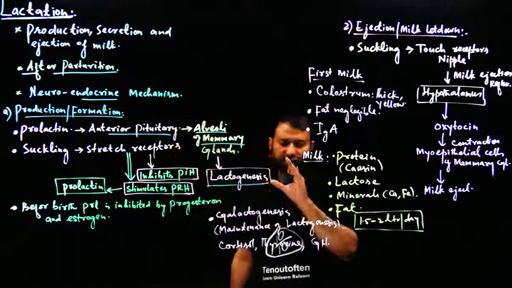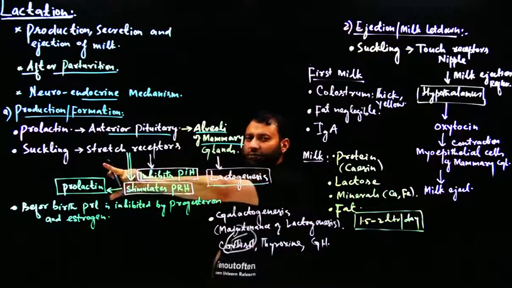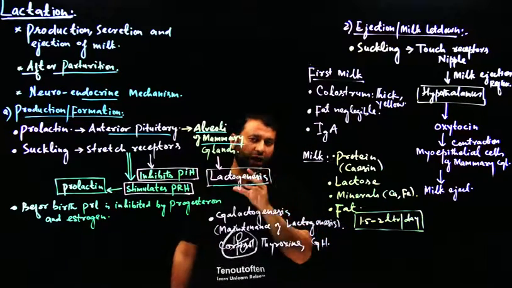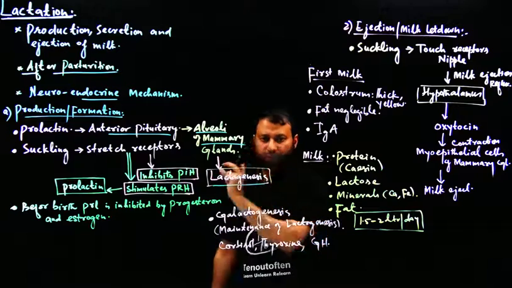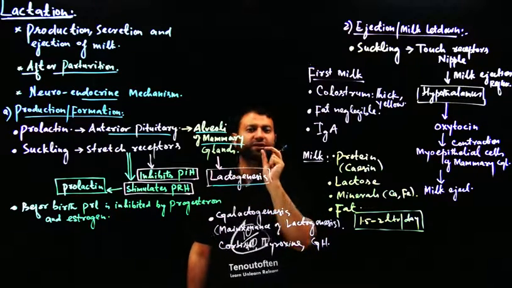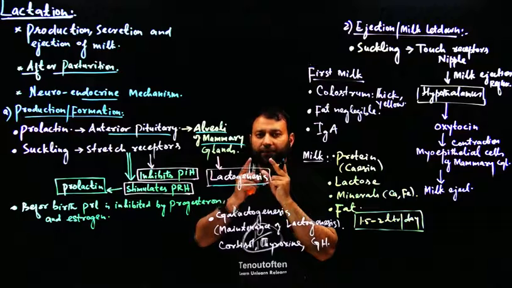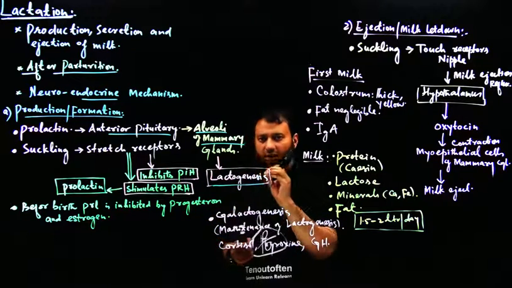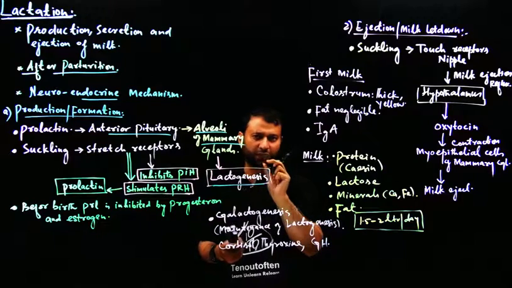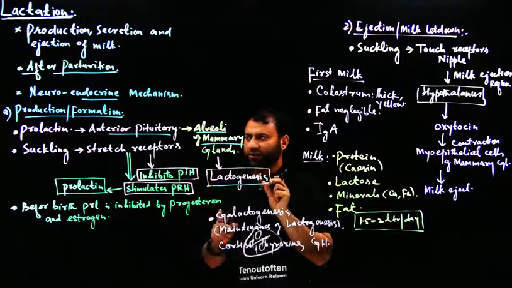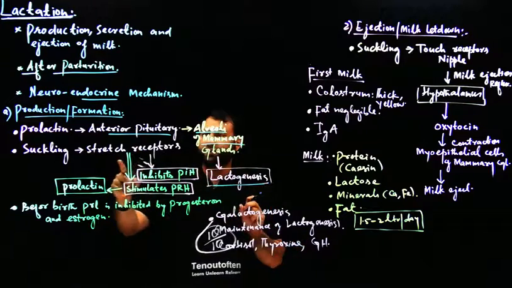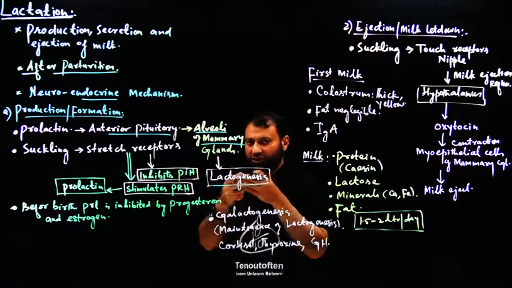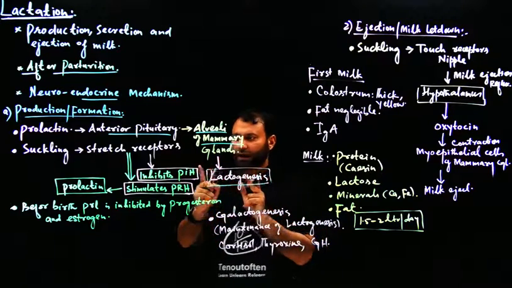Now this formation of milk is not only under the control of prolactin, it's also under the control of the nervous system. See, जो mammary gland का nipple होता है, nipple के अंदर होते हैं sensory receptors. When the baby begins to suckle the nipple, ये receptors hypothalamus को stimulate करते हैं, और hypothalamus क्या करता है?